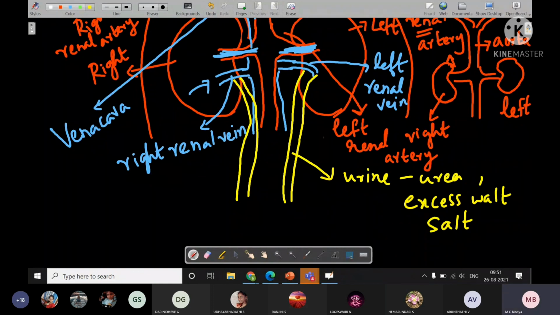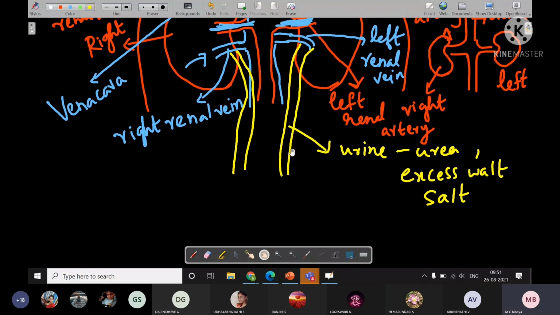So all this will come out as urine from the kidney. The tube which brings this urine out from the kidney is called ureter.